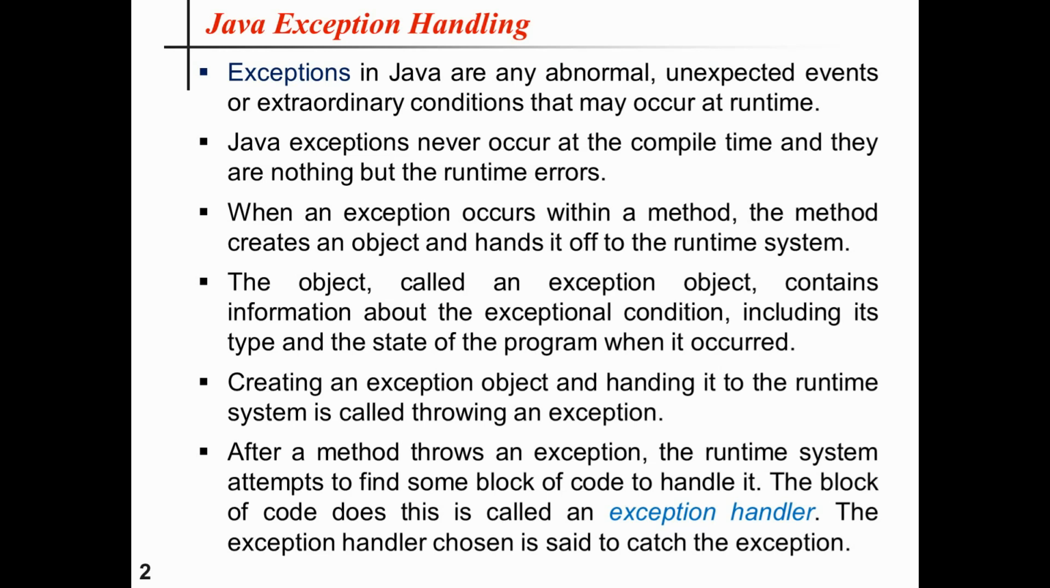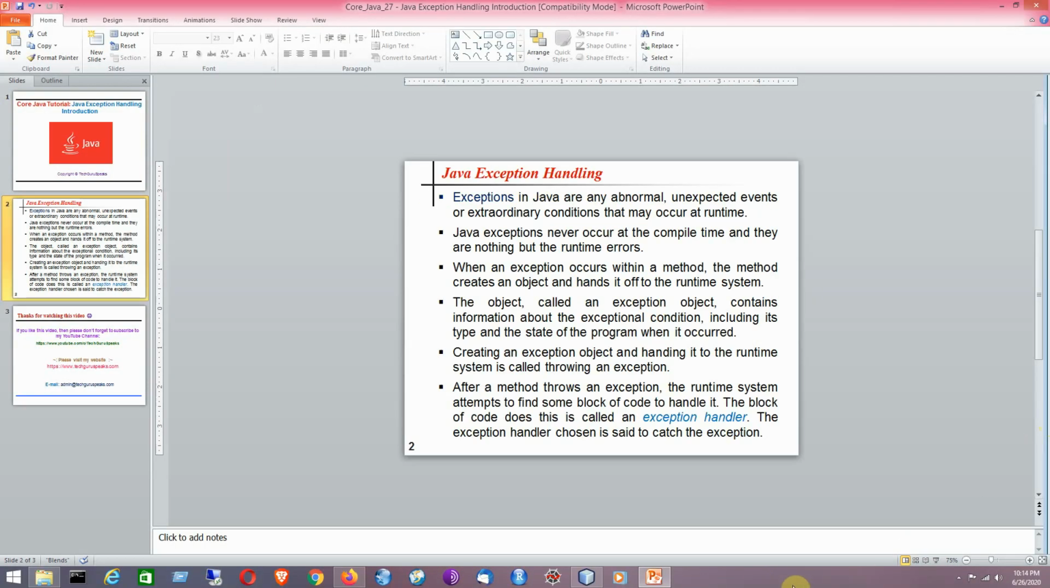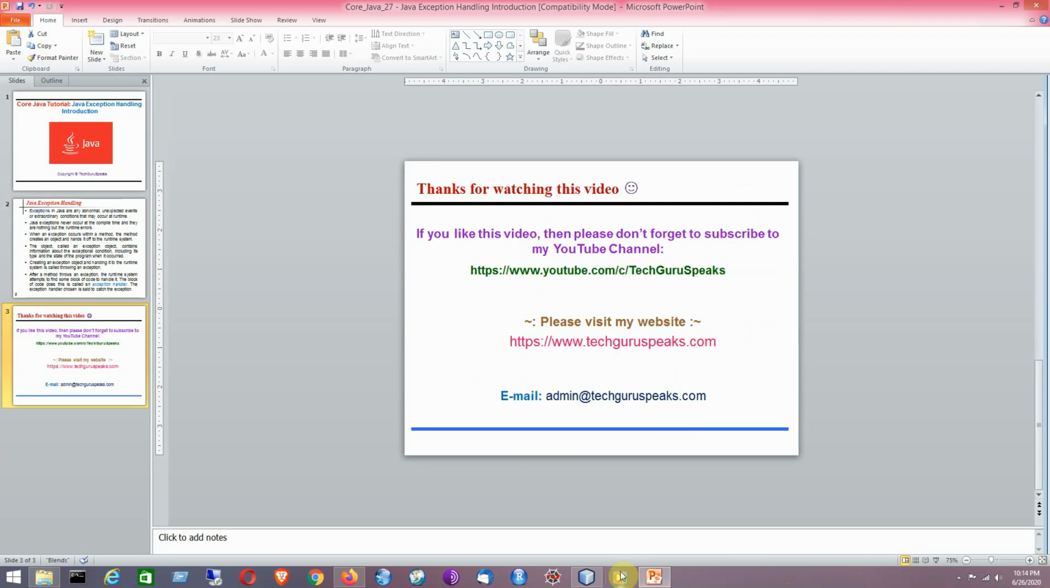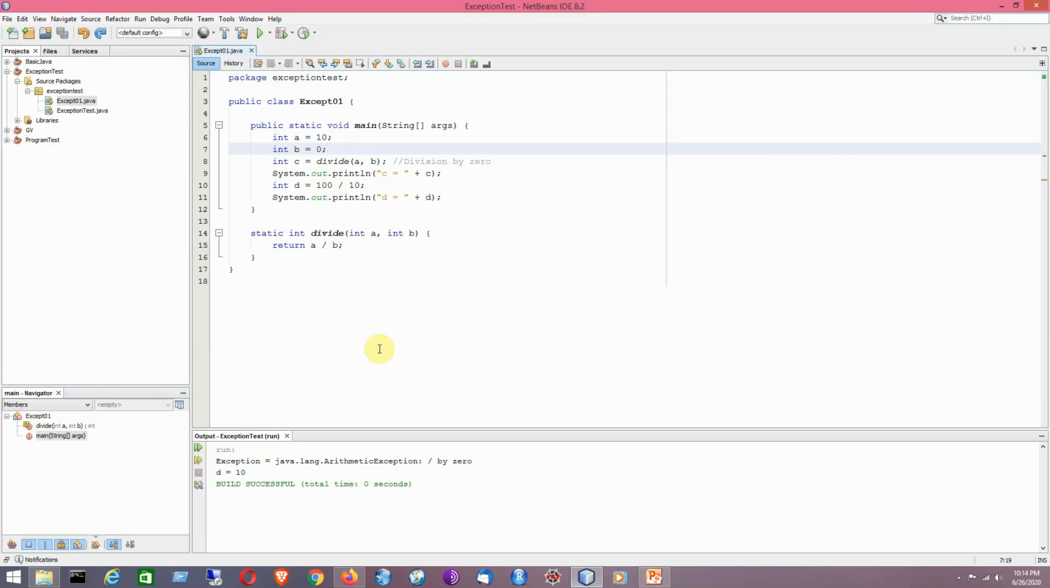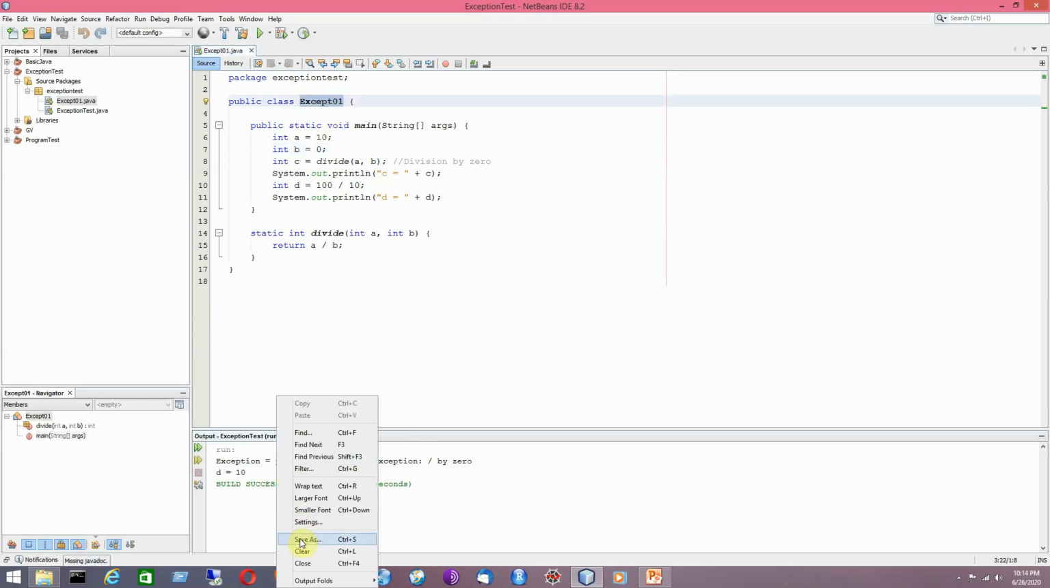Now I will be giving you the demonstration by using the NetBeans IDE, which is one of the most popular IDEs for Java programming. So just move to the NetBeans IDE for the demonstration part. I have this simple code that I have written for demonstration purposes, with the main class as except 01.